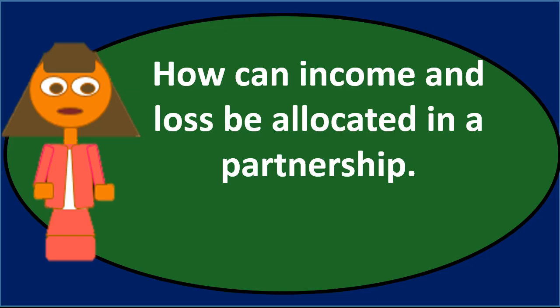So when discussing the allocation of income and loss, the easiest method is probably the best method to start with, and then we can get more complex with it. The allocation of net income is one of the huge benefits that a partnership has, meaning there's a lot of flexibility for the allocation of net income. And a lot of times when we think about partnerships, we don't really grasp how important that can be depending on the type of partnership we have.